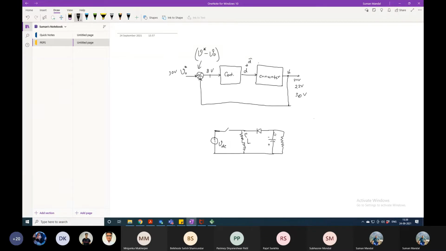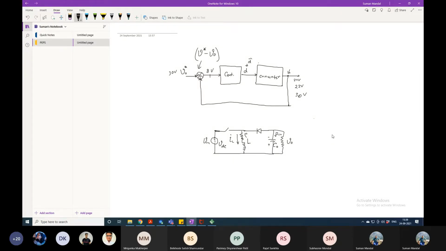So this is the output capacitor, which is C0. Output voltage is V0. Input voltage is Vin. The current coming to C0 is IC0, and the current coming to the inductor is IL.